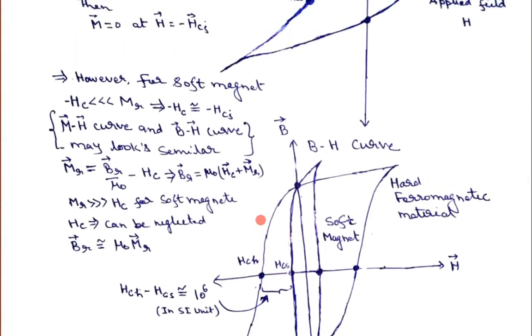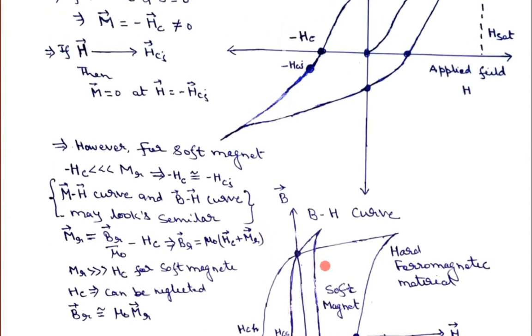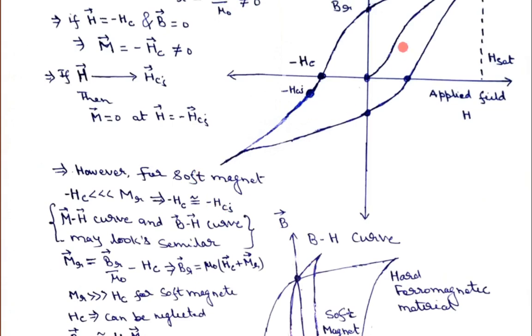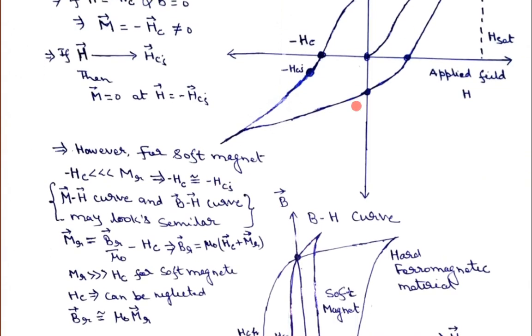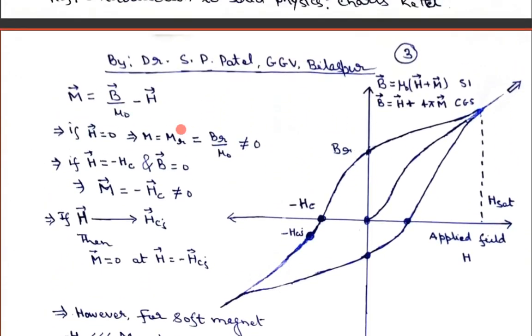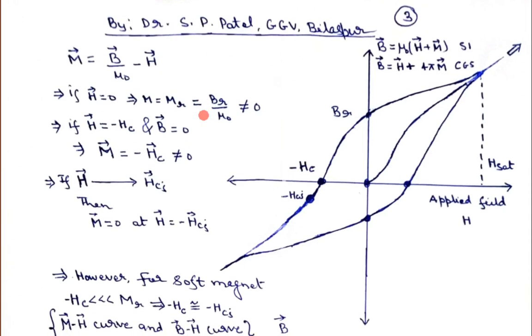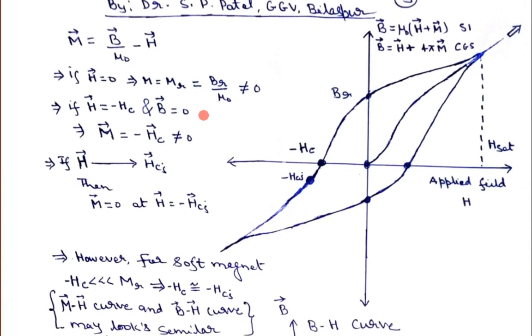So whatever I have learned, I come back to these things. This is the hard magnet and soft magnet. Coming back to this curve, whatever I have explained about the difference between the MH curve and the BH curve is well valid for the hard magnet. There will obviously be a difference between the BH curve and MH curve for the hard magnet. But this explanation is valid for both soft magnet and hard magnet.